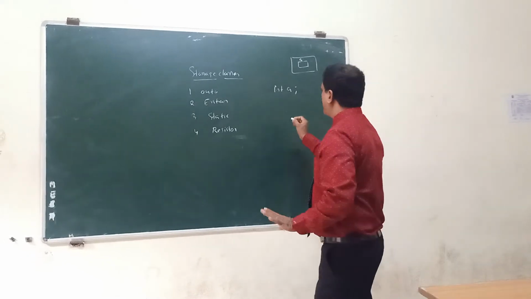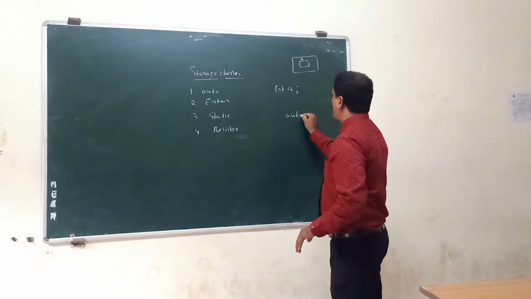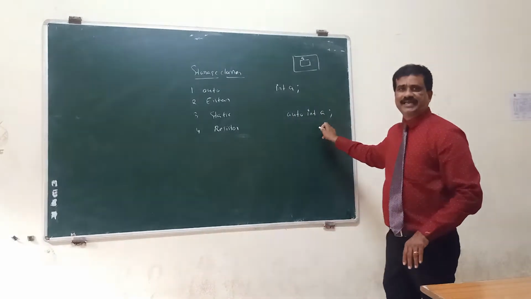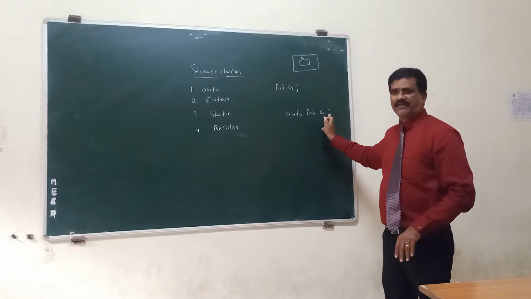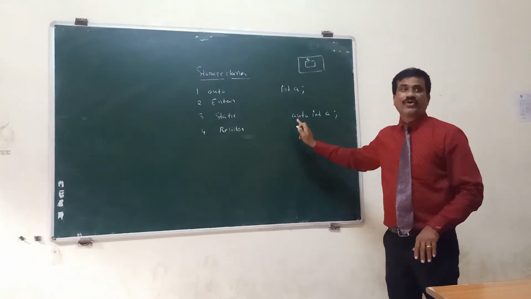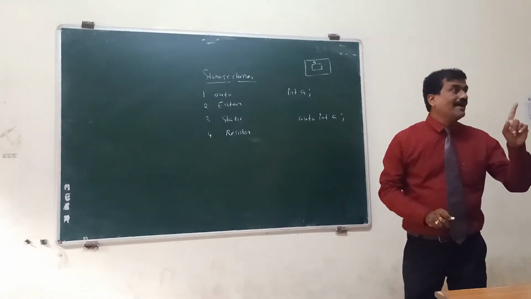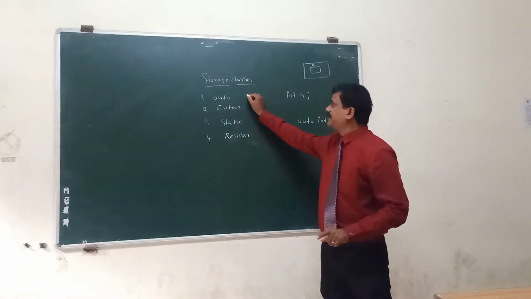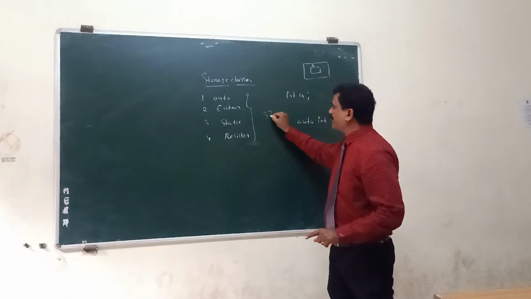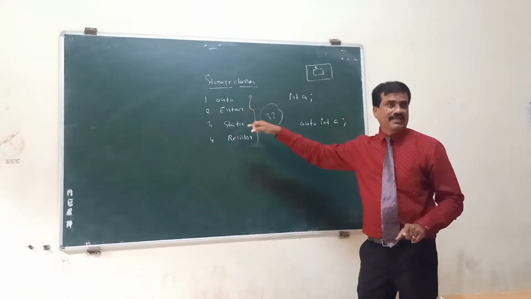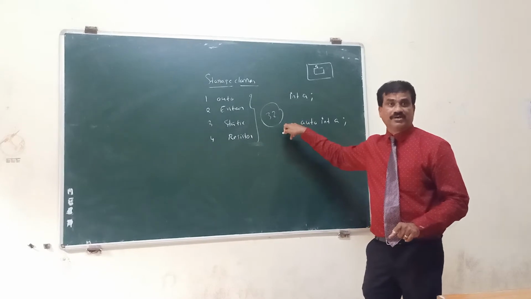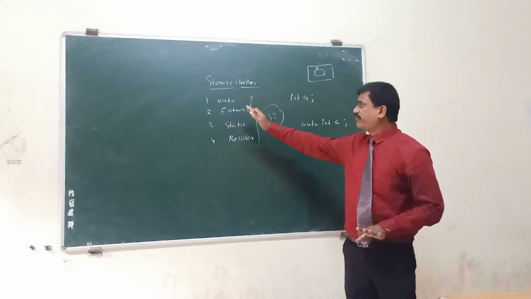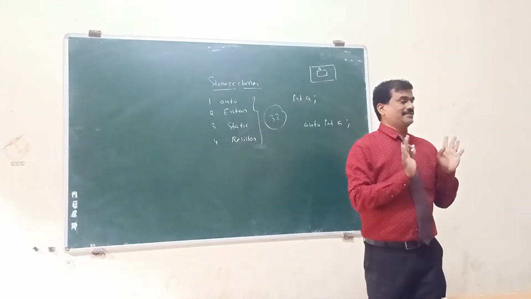For example, we can take auto int a. In this syntax, int a is our ordinary variable, and you can add auto, which is a reserved word. There are 32 keywords, and the four storage classes are available among the 32 keywords. The 32 keywords are reserved words. So there are four storage classes.